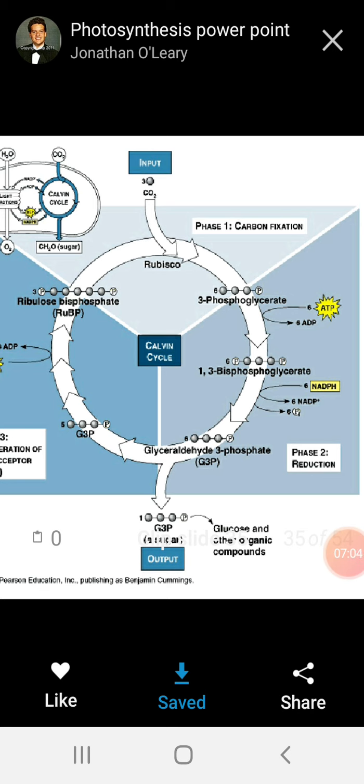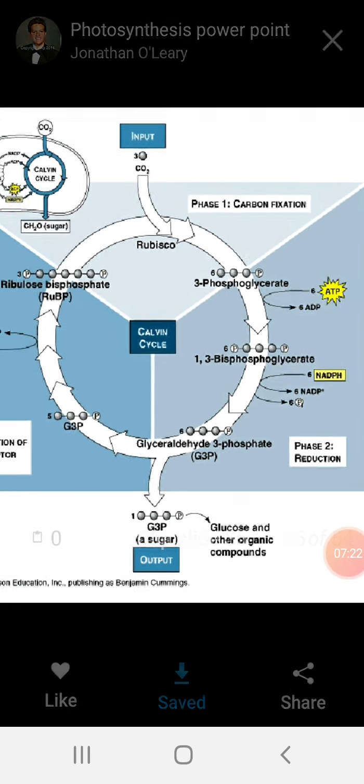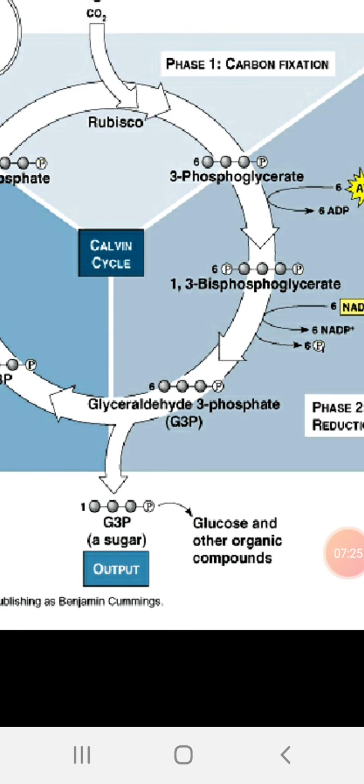It is again a reduction process. Phase 2 is said to be a reduction process. It is reduced to phosphoglyceraldehyde. Out of the 6 molecules of glyceraldehyde 3-phosphate, 1 molecule goes to the formation of glucose and other organic compounds. So, this is the output of the Calvin cycle or C3 cycle or dark reaction. This is the final product synthesized during the dark reaction, that is 1 molecule of sugar. It is a 6 carbon compound.